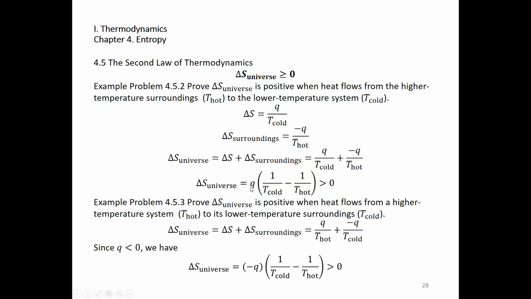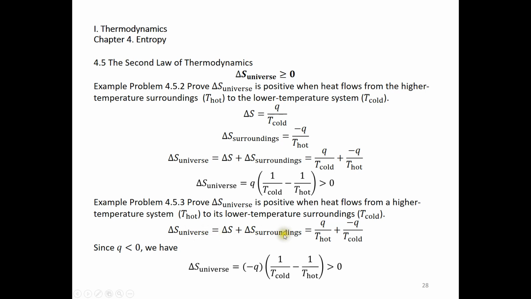Again, Q is positive because heat flows into the system. And let's take the difference here. This difference is also positive because T cold is less than T hot. So overall, delta S universe is greater than 0. Now, what if the system has a higher temperature and the surroundings has a lower temperature? Let's evaluate the entropy change of the universe.